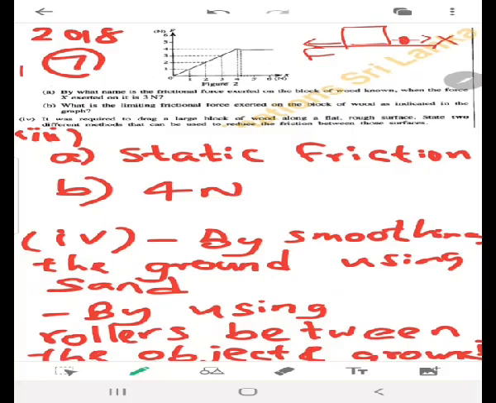Okay, let's come to the 2018 paper. That is the final question we'll be discussing on friction today. Why? Because we don't have the 2019 paper yet. Anyway, I'm not sure if they have a friction question in 2019 paper. Anyway, we expect there to be a friction related question this year. So that is the reason I chose this topic.